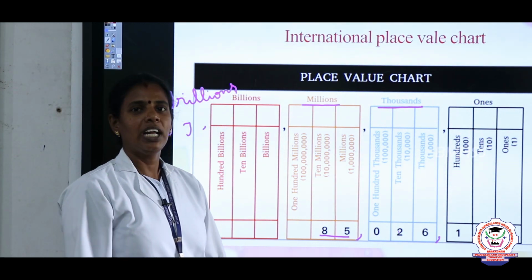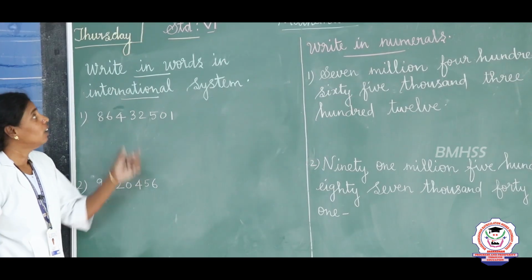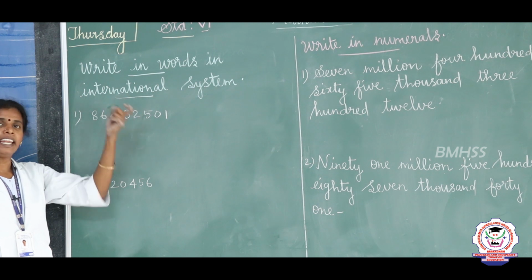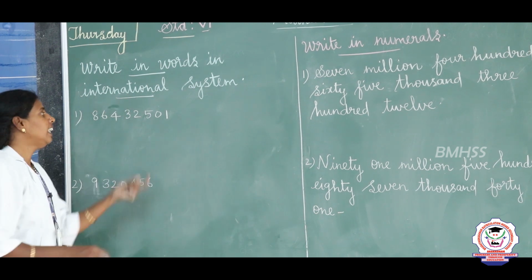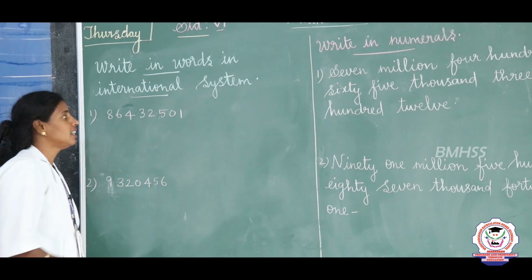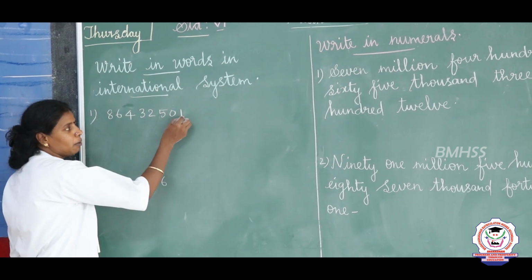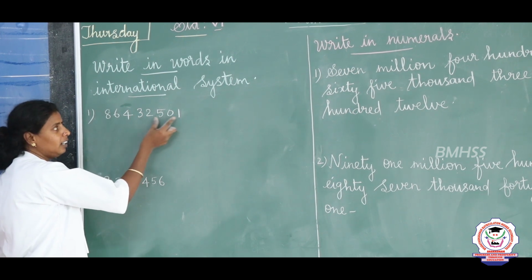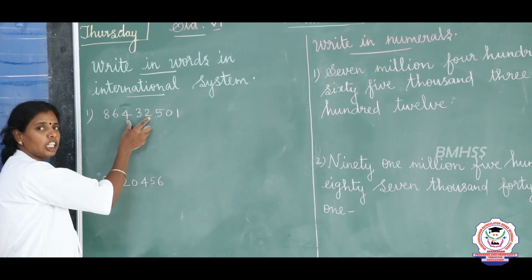So like this, by placing the commas, we can write the numbers in words as well as in numerals. Now next we are going to see how to write in words using the international system. See, in the international system also, first we are going to place commas in the respective places. The first 3 digits from the right side of the number we are going to take as the ones period. The next 3 digits are the thousands period.